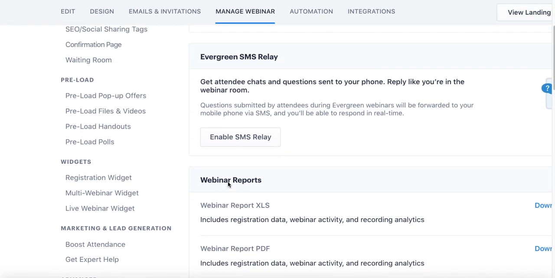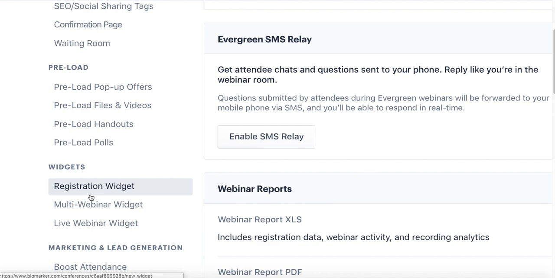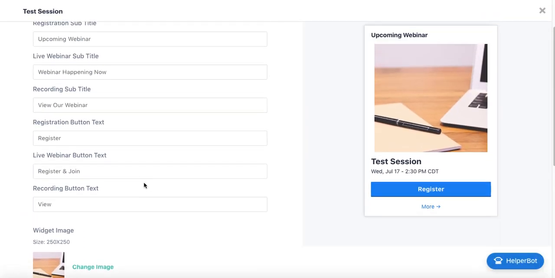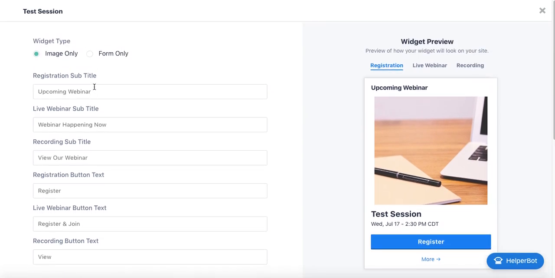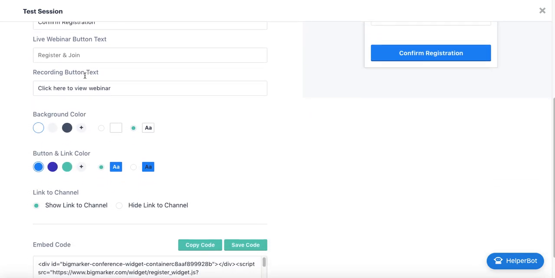What I want to draw your attention to next are these following 2 sections, the widgets section and also the preloading section. So in the widgets section, you'll notice that you have a registration and also live webinar widget. These you can actually embed into your site to collect registration, and you'll notice that these are customizable, so you can customize the widget to your liking, whether it's an image or form-based widget that you're embedding into your site.